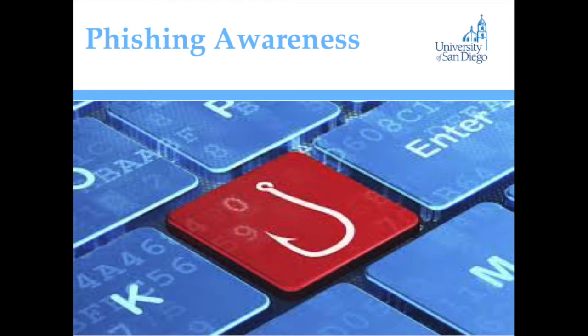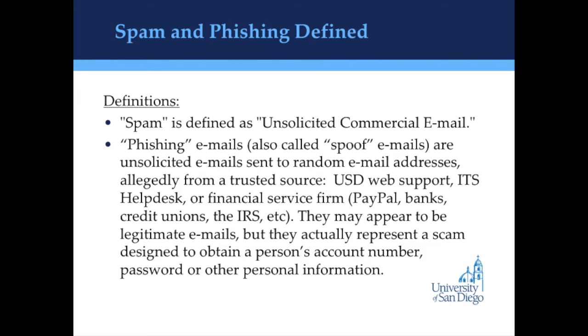So what exactly is spam and phishing? Spam is defined as unsolicited commercial email. Phishing emails, also called spoof emails, are unsolicited emails sent to random email addresses, allegedly from a trusted source, such as USD web support, ITS Help Desk, or financial service firms such as PayPal, banks, credit unions, the IRS, etc. They may appear to be legitimate emails, but they actually represent a scam designed to obtain a person's account number, password, or other personal information.